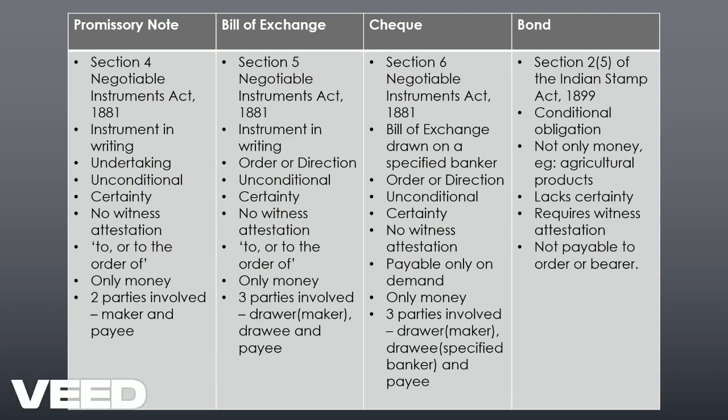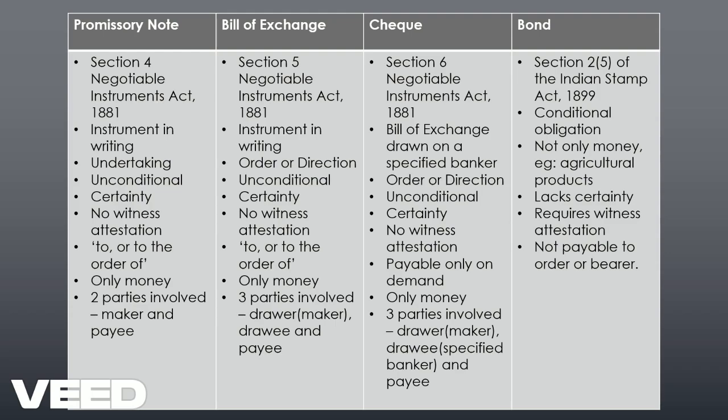Now we have the bond. How is a bond different from these? Right now we have an idea about what is a promissory note, a bill of exchange, and a check. Now, how is a bond different?